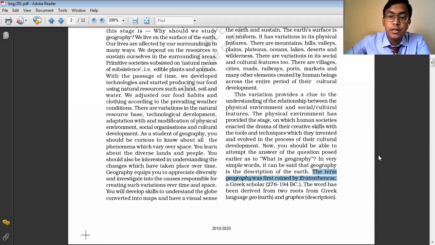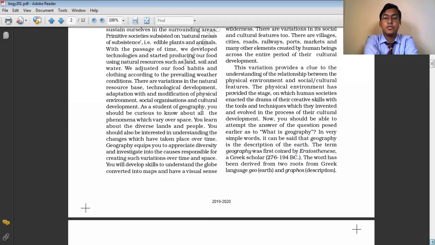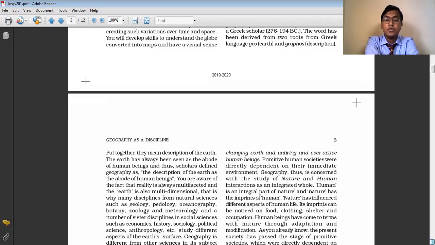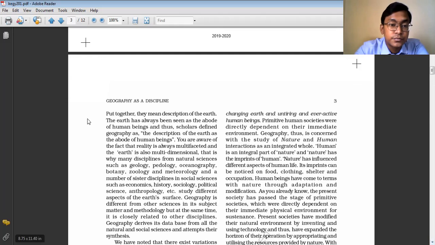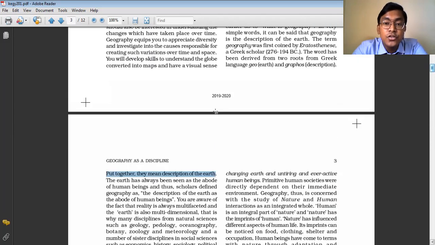The term geography is a combination of two words. Geo means earth, and graphos means the study of, or description. So the person who first used the term geography is Eratosthenes. If we put together these two words, geo meaning earth and graphos meaning description, the term geography basically means the description of the earth.